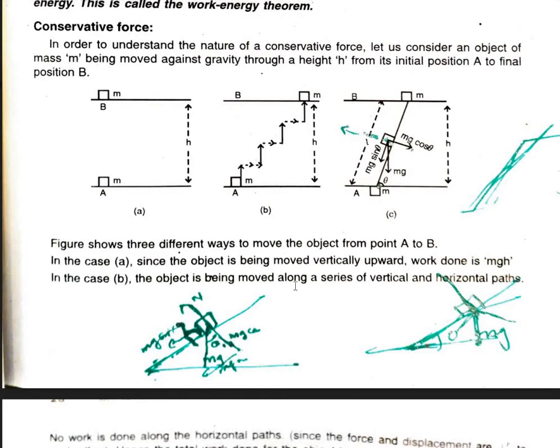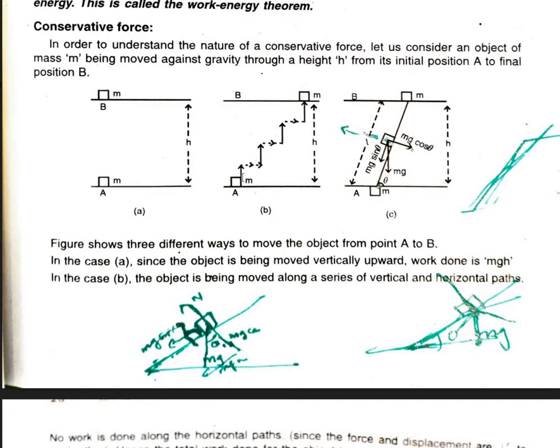In the second case, the object is moving along a series of vertical and horizontal paths. During a vertical path, the work done is mg into the small displacement x1. And during the horizontal path, what is the work done? Gravitational force acts in the downward direction and the particle is moving in the horizontal plane. The angle between them is 90 degrees, so the work done against gravity is 0 during the horizontal displacement.